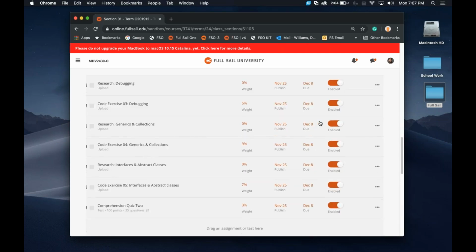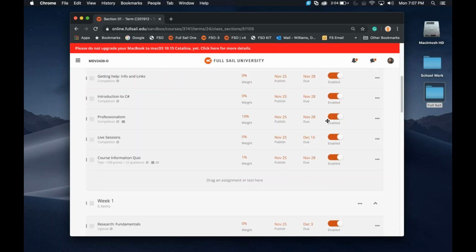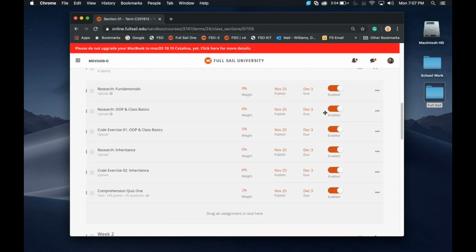All right, so let's talk about week number 1 in general. Week number 1 is all about refreshing you on the basics of object-oriented programming and classes. We talked about this in a couple different classes. We used to talk about it in SDI, if you remember your first programming class, because I used to teach that one. Eventually we started taking it out and putting it in other classes. So you've been exposed to it a couple different times, but we want to make sure you have a refresher.